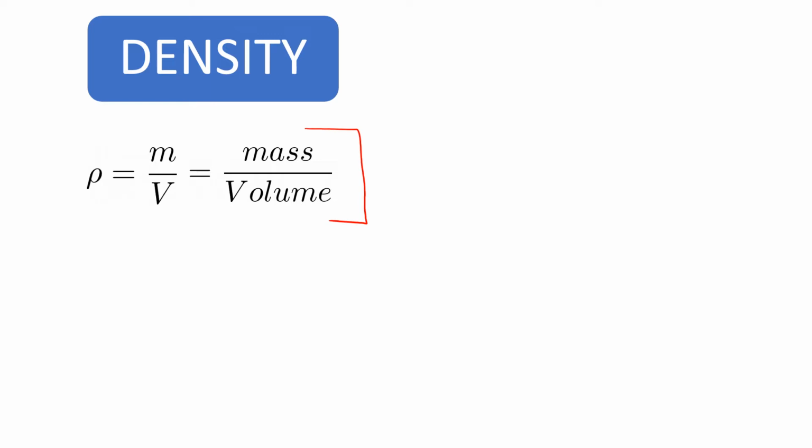So what is density of a fluid? Density of a fluid is defined as mass by volume. That is M by V. So density of water, a commonly used fluid, is 1000 kilogram per meter cube.